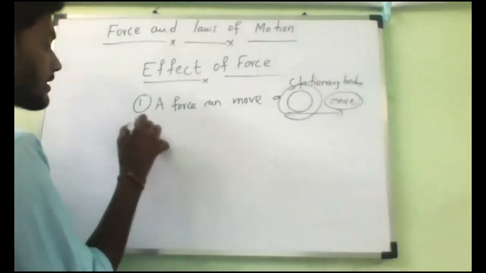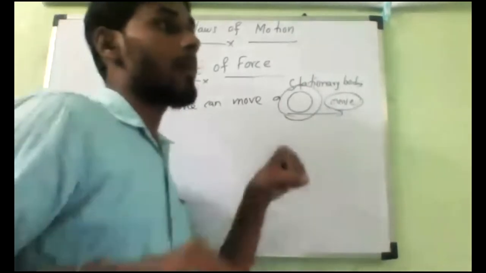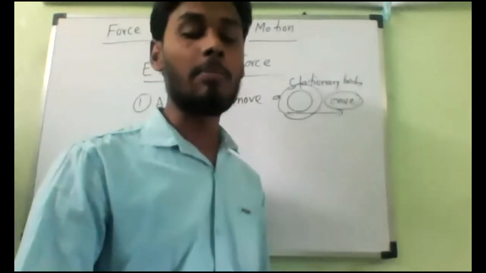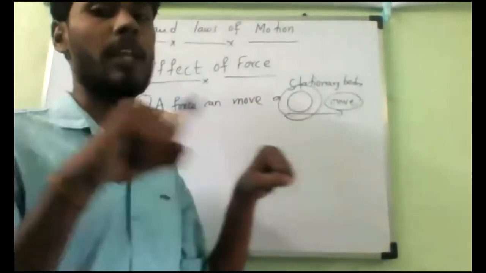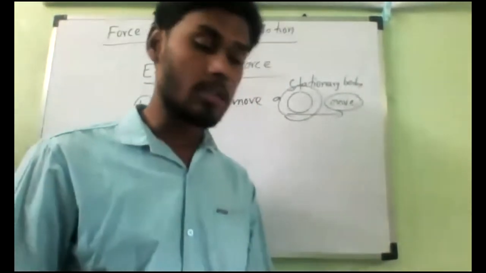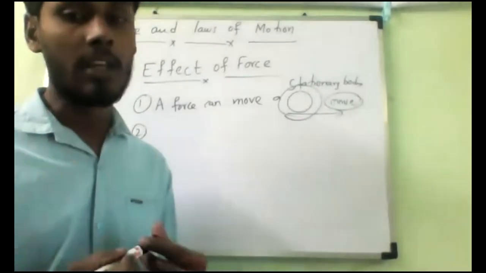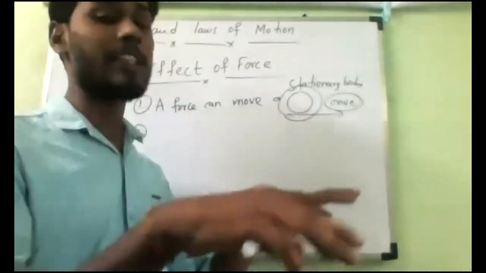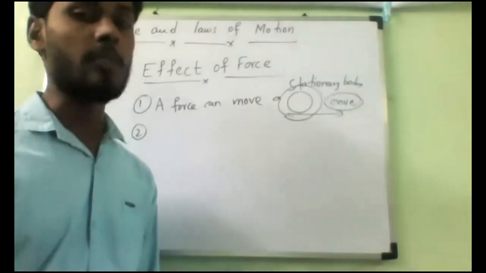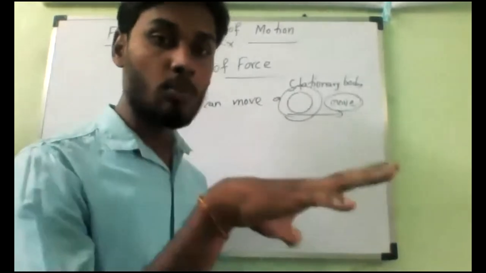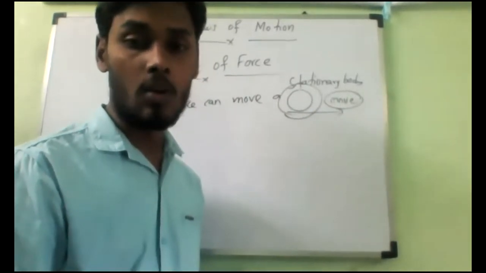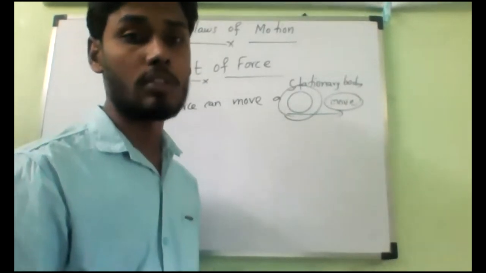Now, the second one. Suppose I'm riding a bicycle. Now suddenly I apply the brakes. Applying the brakes means I'm applying what? Force. I am pressing my brakes, and my cycle comes to rest. I was moving, and I come to rest because of force only. So that is the second effect of force.